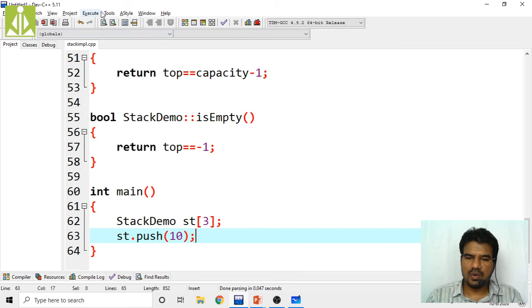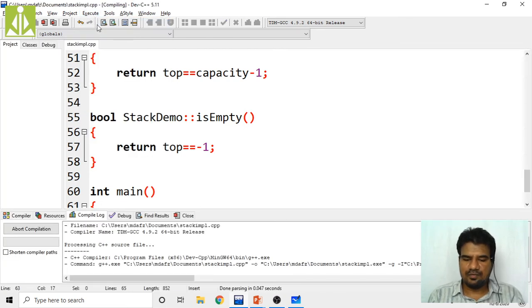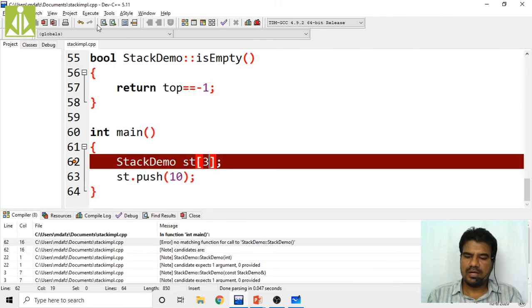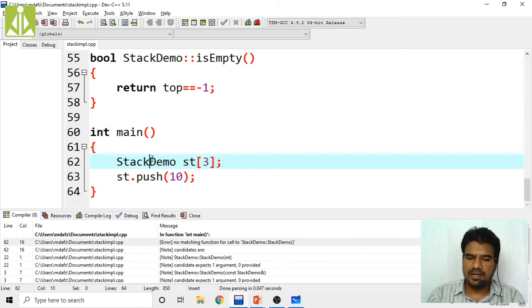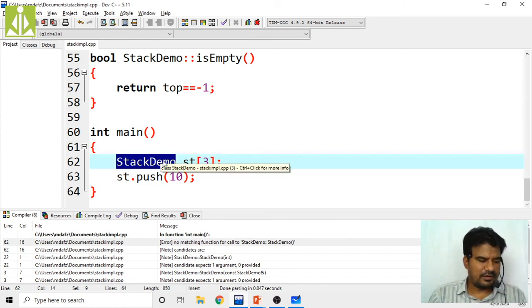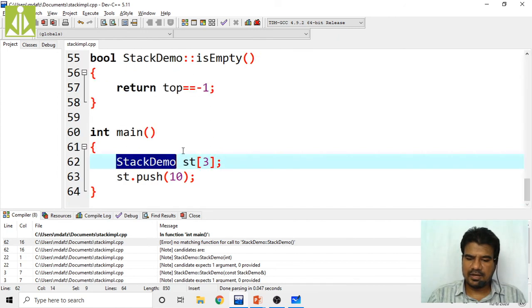So quickly I go and compile my program. Hopefully we don't get errors. Yes, it is showing some error. It should be like this when we are creating the object of this stack demo.